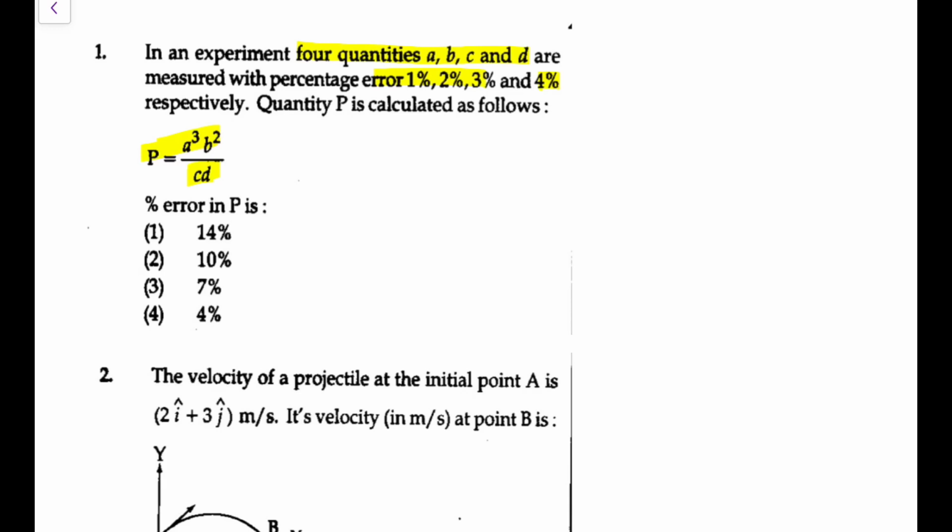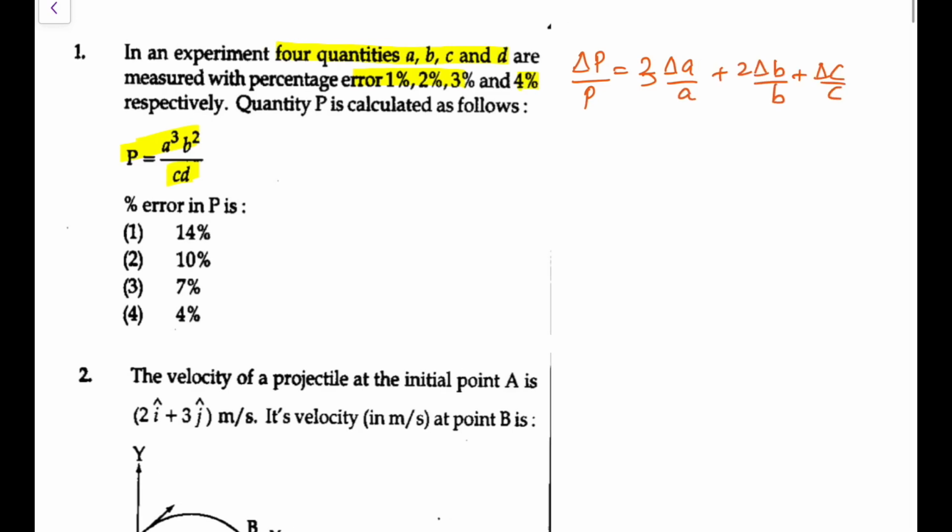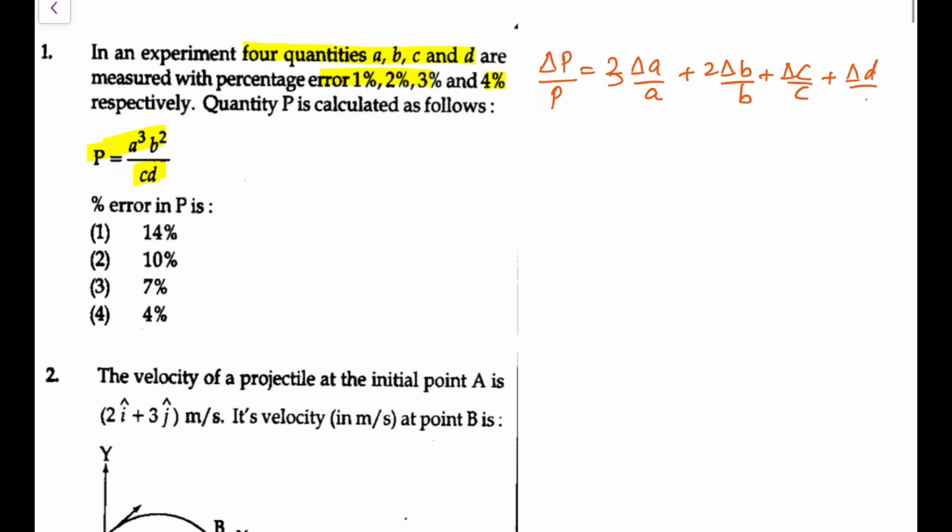So this first question was a basic question on your error analysis. Because it is given like this, we directly can say the fractional error or the percentage error in P is thrice the fractional error in A plus twice the fractional error in B plus the fractional error in C multiplied by 1 plus the fractional error in D. So this delta A by A is given as 1%, delta B by B is 2%, this is 3%, this is 4%.